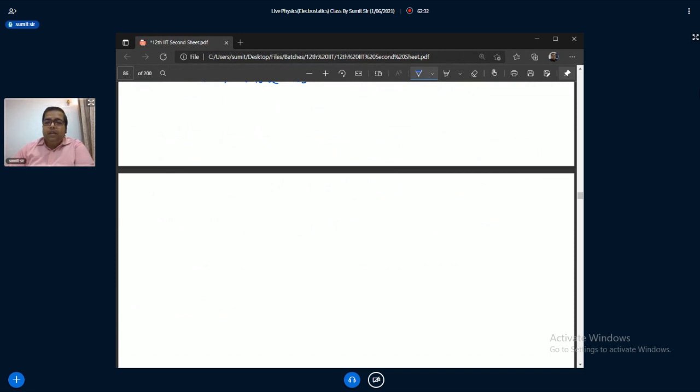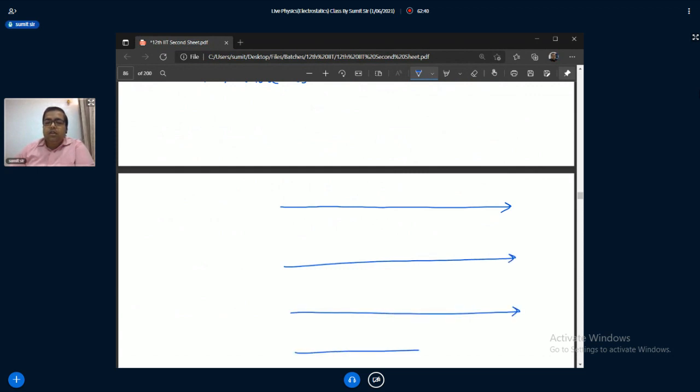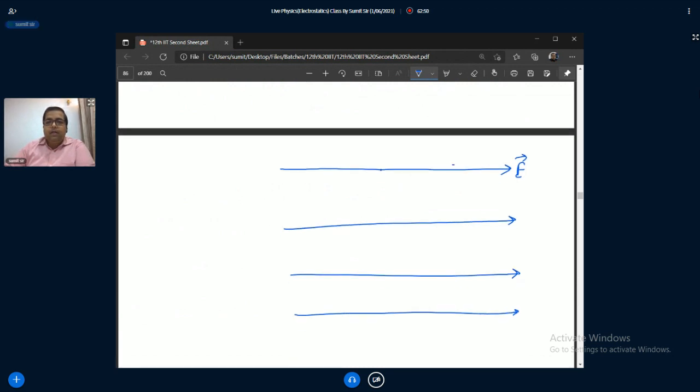Okay. See how we calculate or find equipotential surface. Suppose this is the electric field, and this is your equipotential surface. Why?